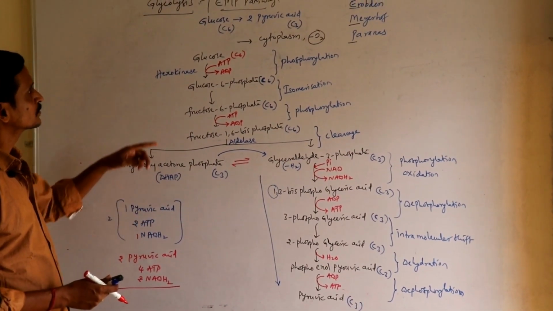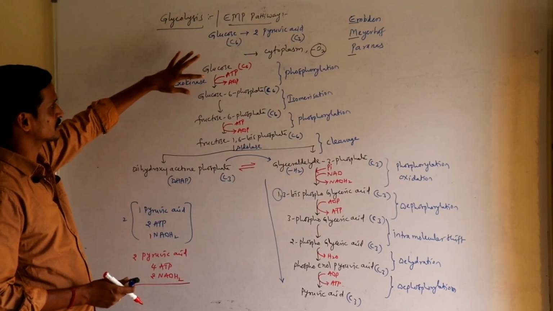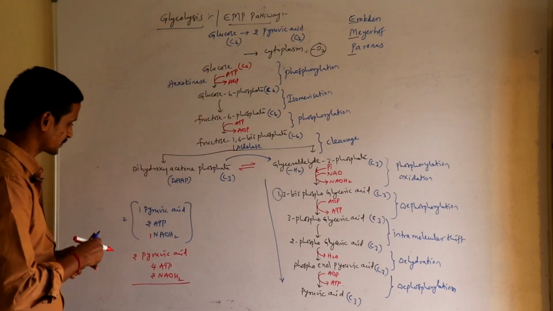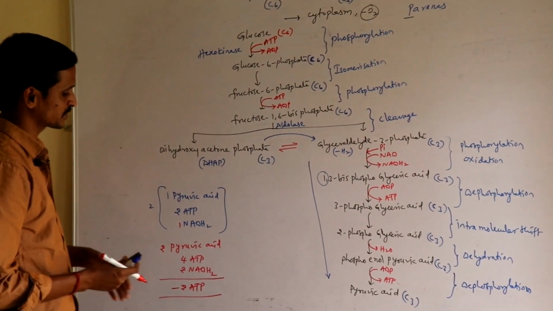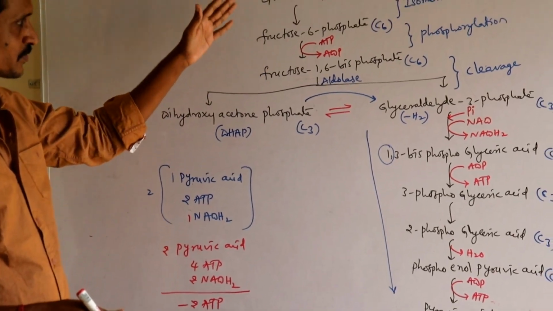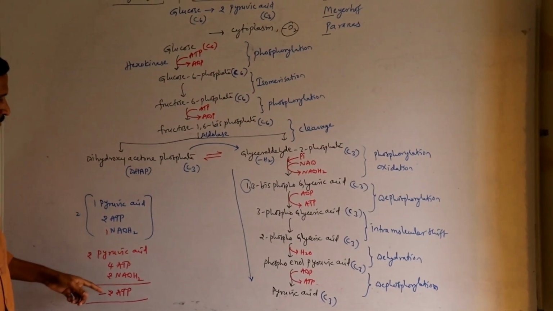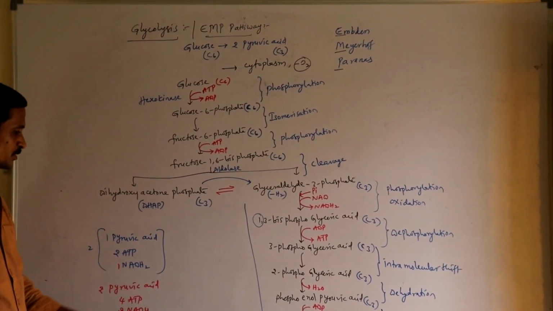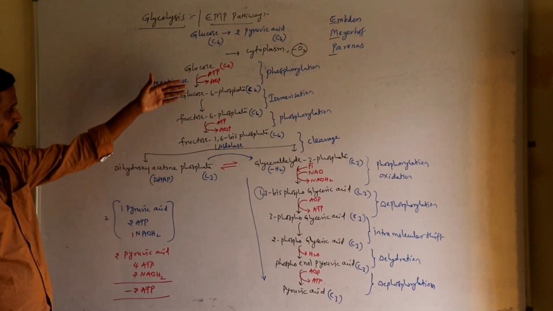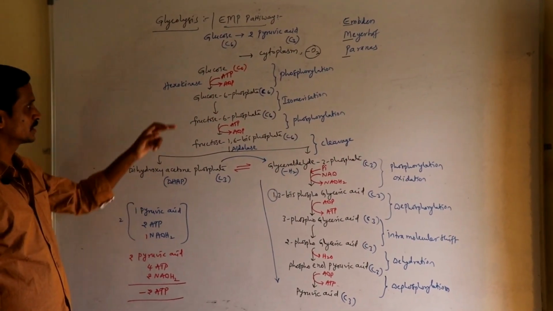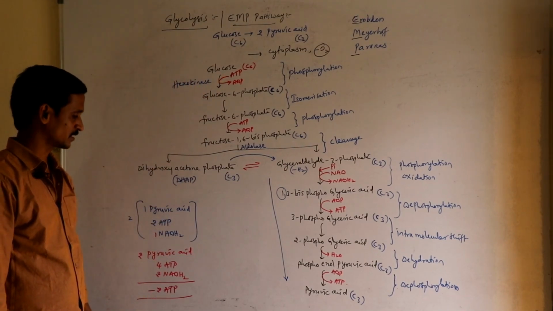But please remember, to begin the process of glycolysis, in the first step and in the third step, 2 ATPs are consumed. So if you deduct those 2 ATPs from the 4 ATPs, the net gain of ATPs here is only 2. Only 2 ATPs are produced. We are not deducting these 2 ATPs which are consumed in the first and third step right now. We will deduct them at the end of this process.